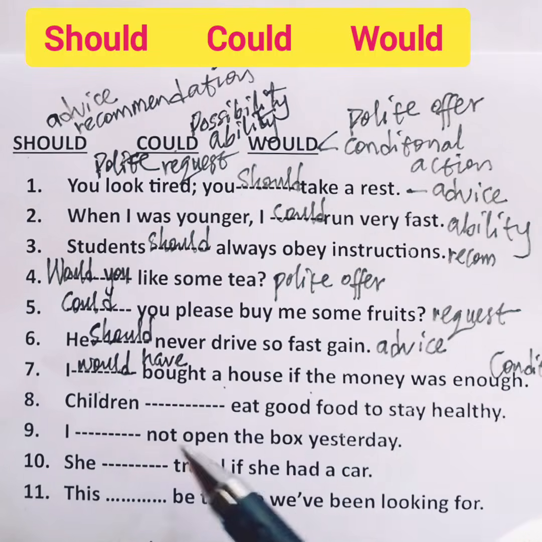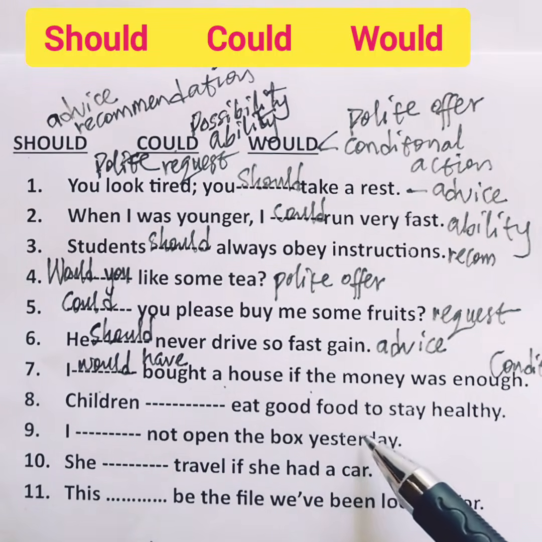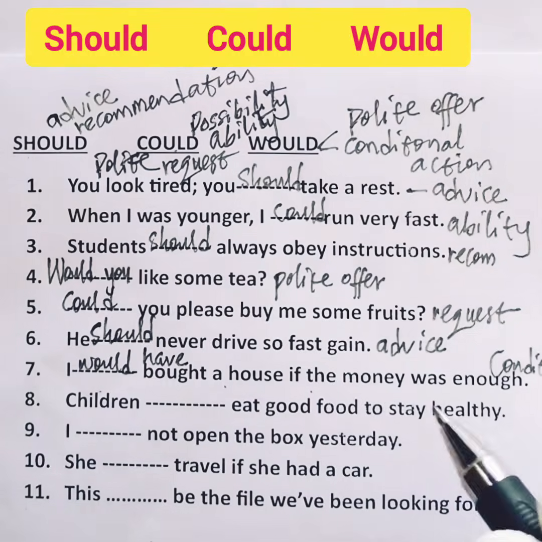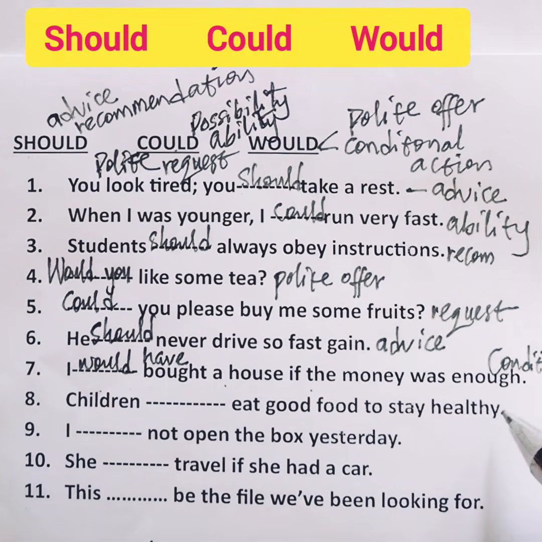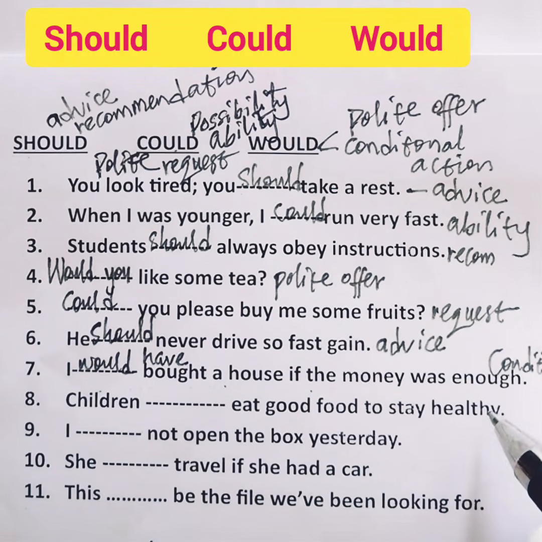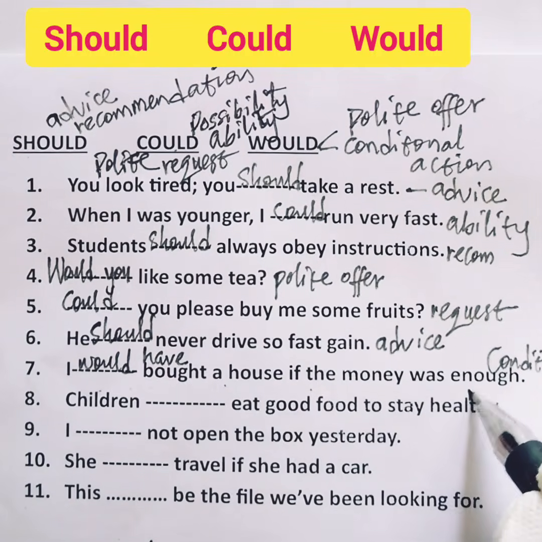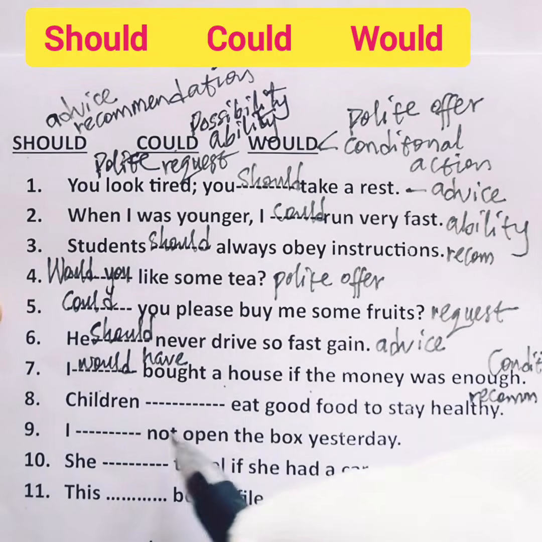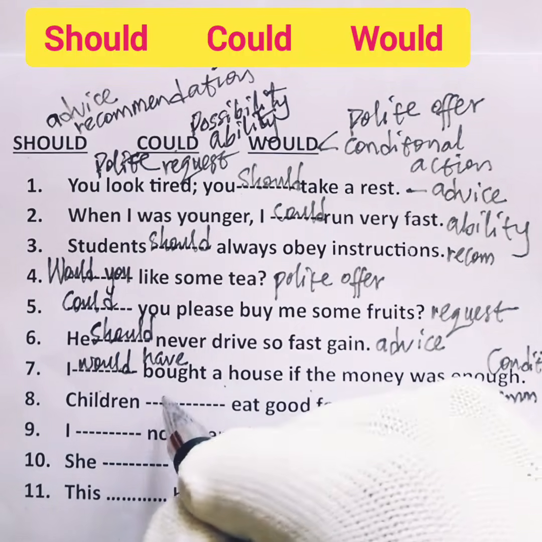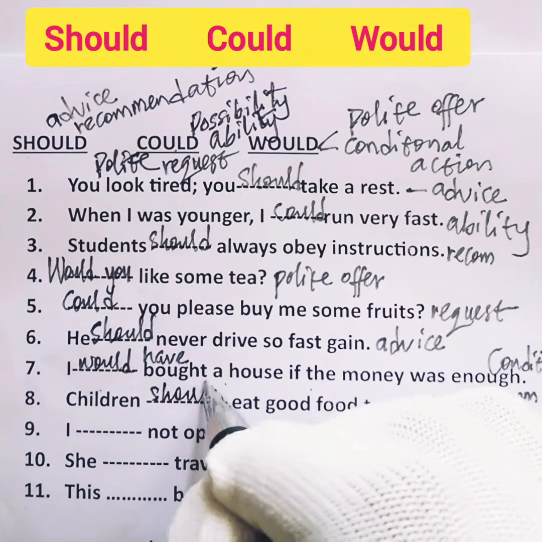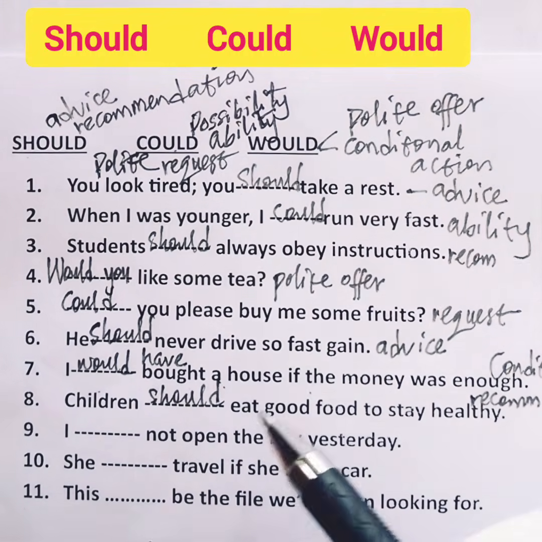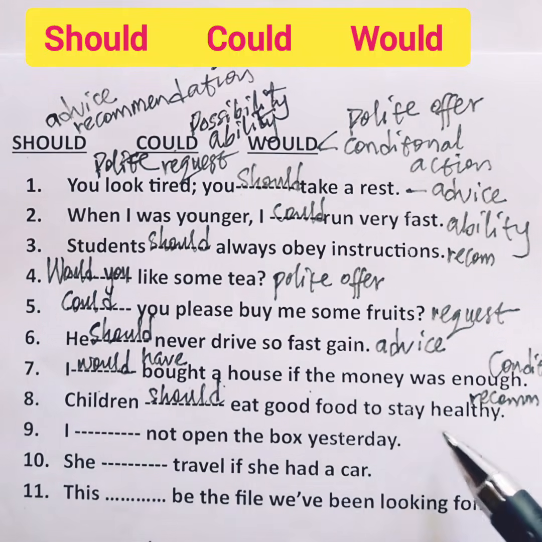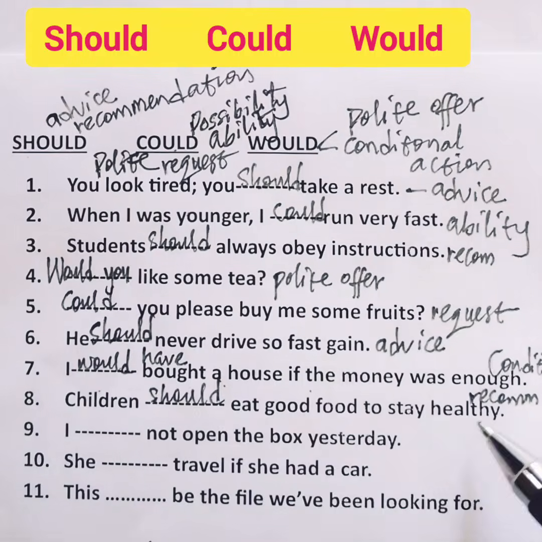8. Children blank eat good food to stay healthy. In this sentence, there is a recommendation. Okay? Recommendation here. For recommendations, we use should. The speaker's recommendation is that children should eat good food to stay healthy.